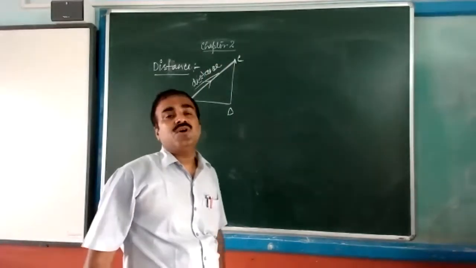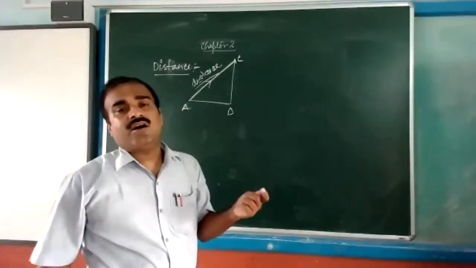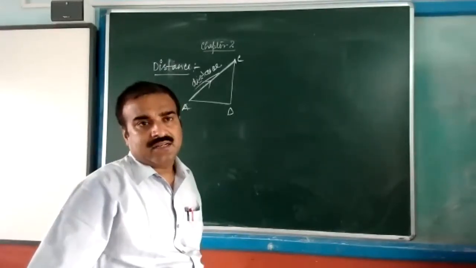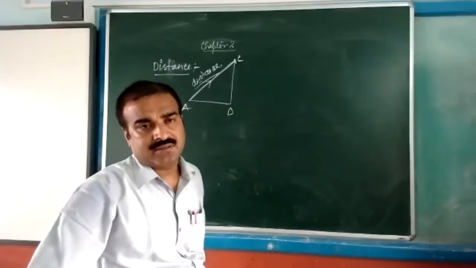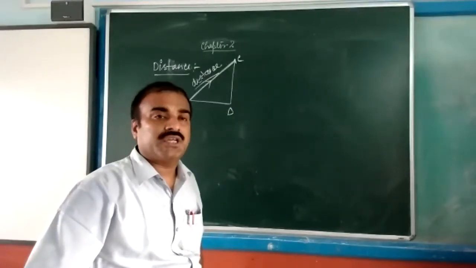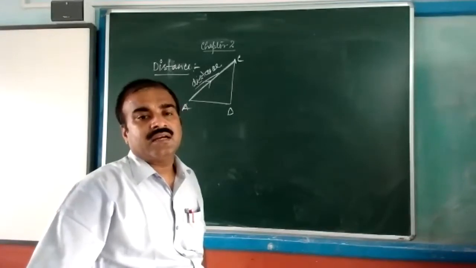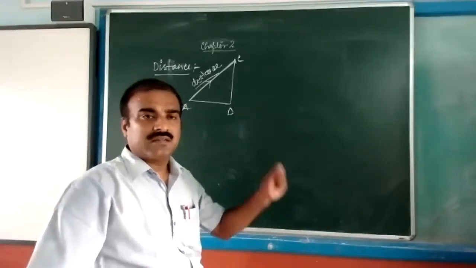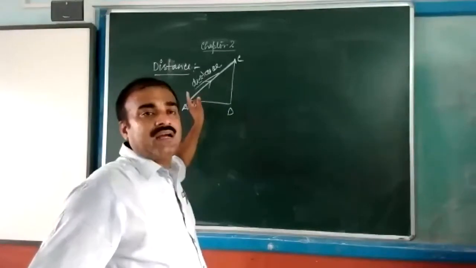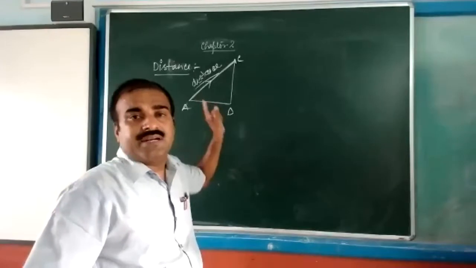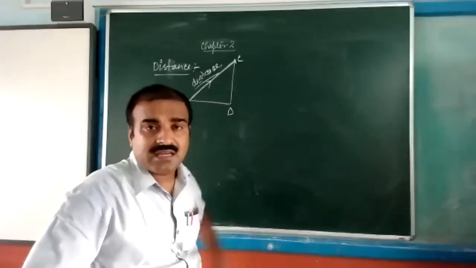So the interval or the measurement between 2 points, without direction, from the first to the second point, is called distance.